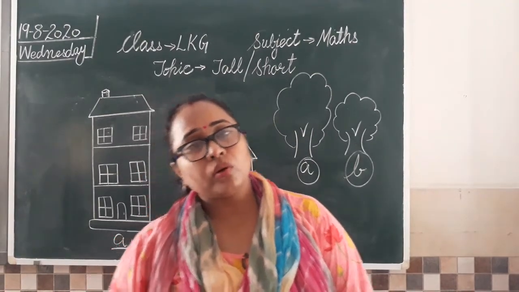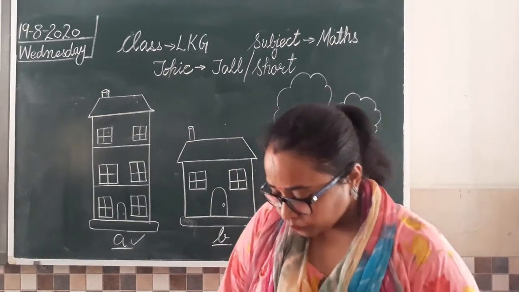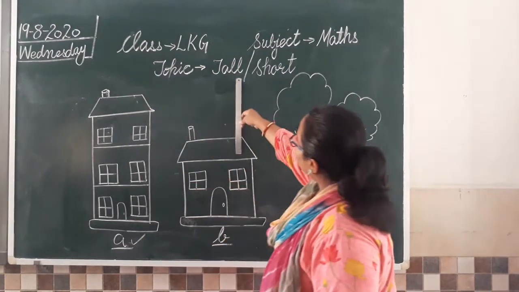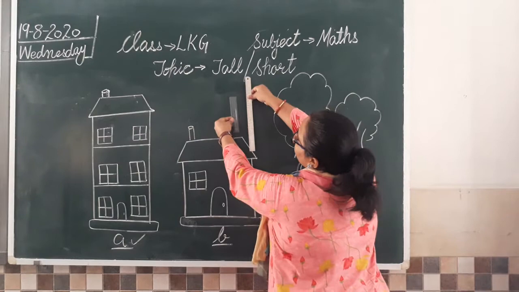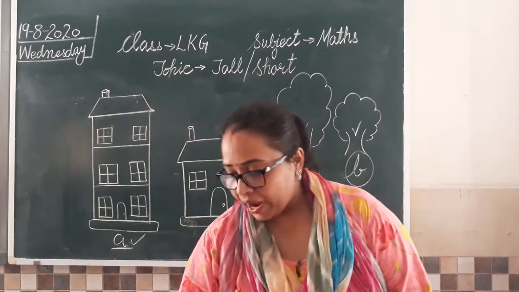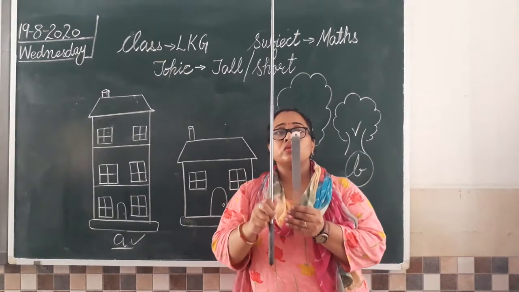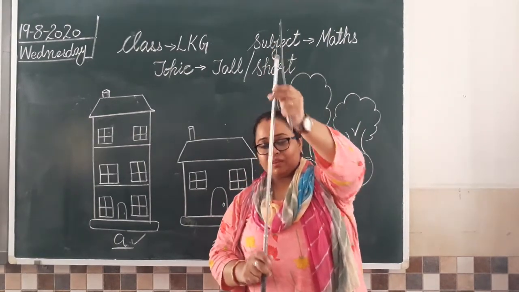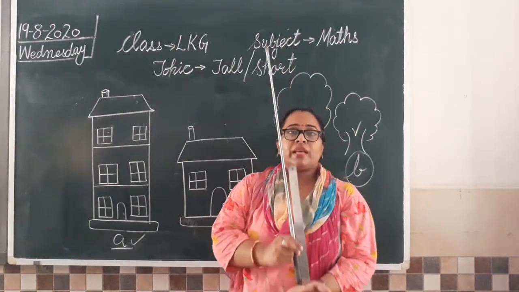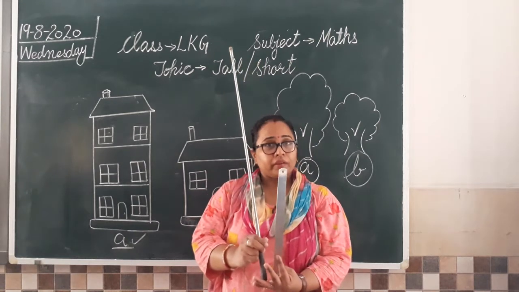Is it clear to all of you how we can compare two objects on the basis of their length? So if I ask you to do this, see, this one scale is this and one scale is this. So which one is tall? Iron scale is tall. Now I open this pointer of mine. अब मैम ने आपको बोला compare these two. Is this pointer visible? Okay, this much. ऐसे. अब ये दोनों they are on the same level. So tell me which one is tall? Scale or this pointer? This pointer is tall now.